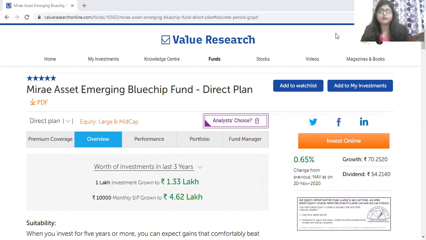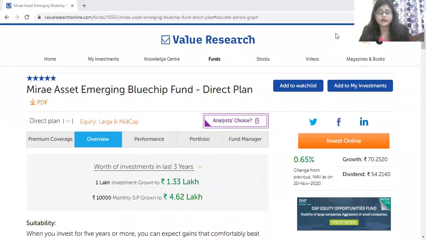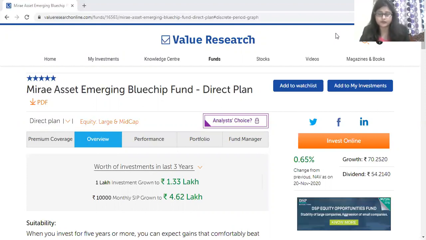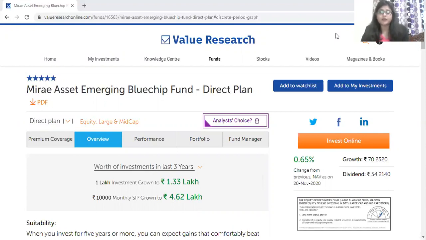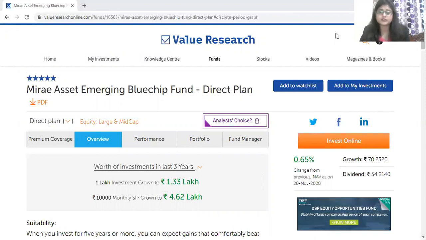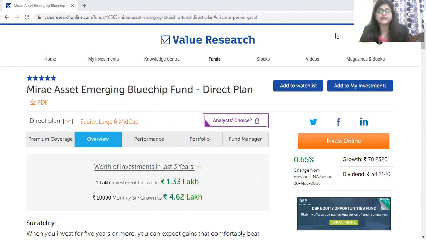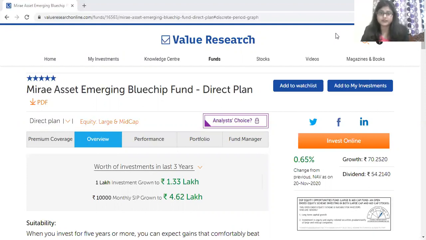Before starting with the analysis part, I just want to tell investors to go thoroughly through the documentation before investing in a mutual fund, because mutual funds are always subject to market risk. Today I'm going to explain in detail how this statement has worked out and how people can easily analyze a mutual fund in comparison to the market risk.